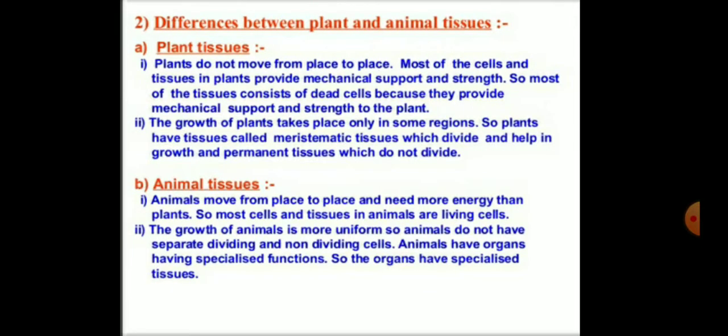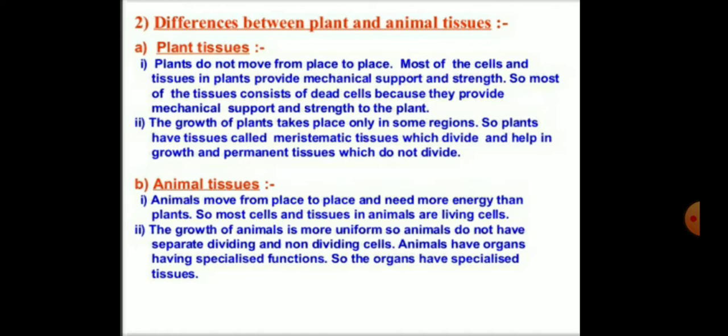So children, what is the difference between plant tissues and animal tissues? Plant tissues do not move from one place to another place. Most of the cells and tissues in plants provide mechanical support and strength, so most of the tissues consist of dead cells, because they provide mechanical support and strength to the plant.